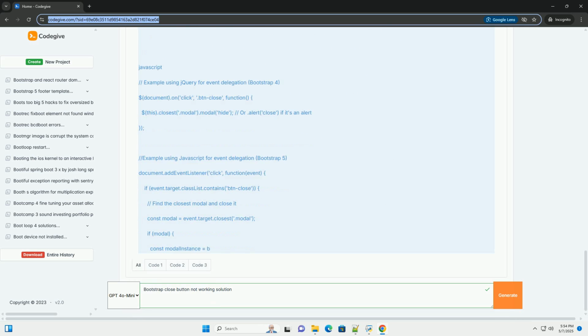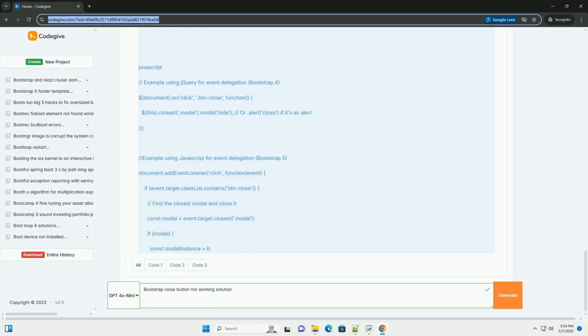Close button in an alert. data-bs-dismiss equals alert, similar to the modal. This tells Bootstrap to close the alert when the button is clicked. This is also critical for Bootstrap to close the alert. Verify attributes. Double check that the data-bs-dismiss attribute is present and has the correct value, modal, alert, etc., based on the element you're trying to close.